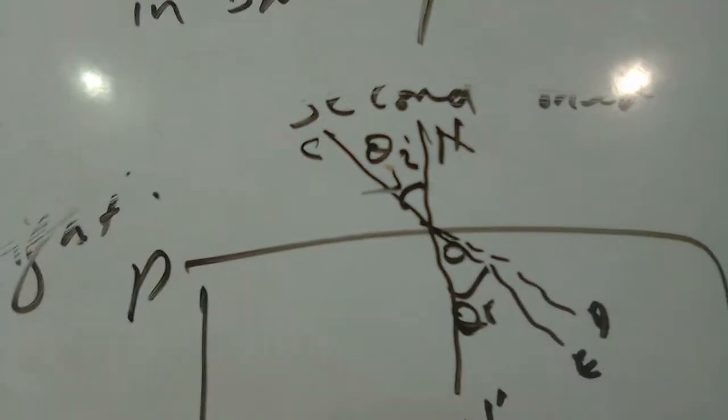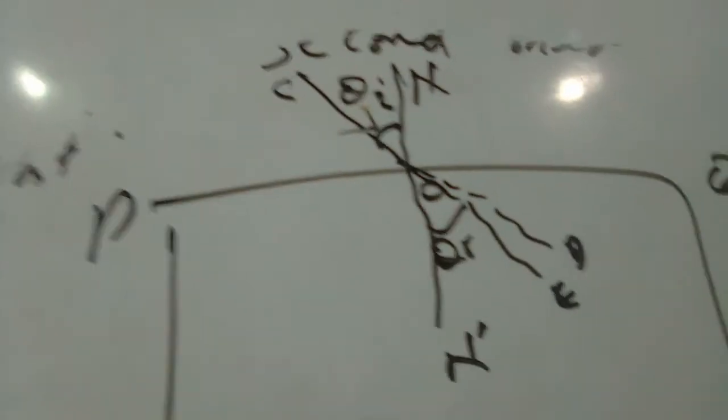This is the plane of the paper or whiteboard. So the incident ray, the refracted ray, and the normal all lie in the same plane.